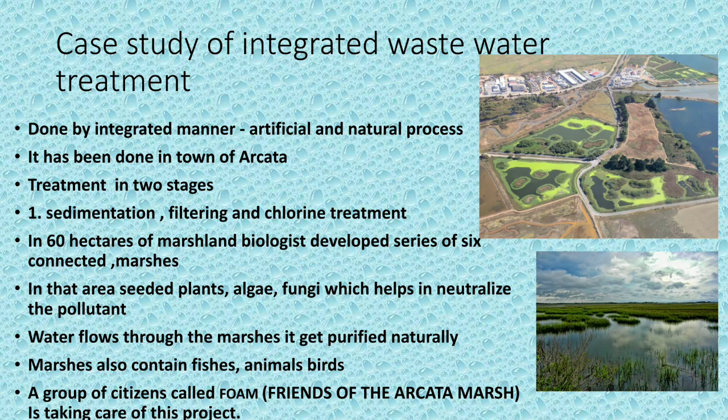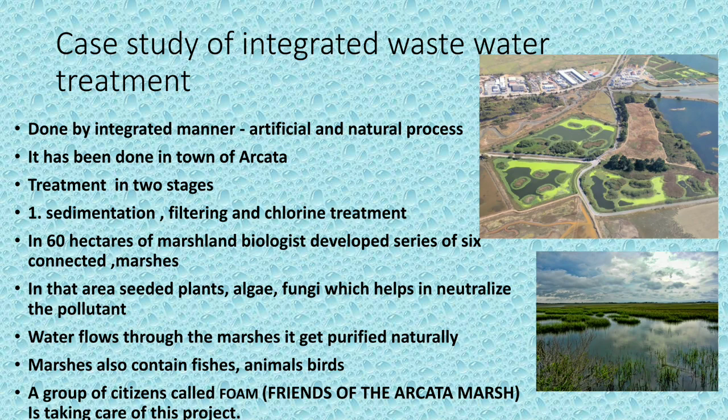It is done in an integrated manner, artificial as well as natural. So I have told here mainly in the town of Arcata, which is near California, there are two stages of treatment. One is called the conventional method, second is called the modern method. In the conventional method we can see sedimentation, filtration and chlorine treatment.